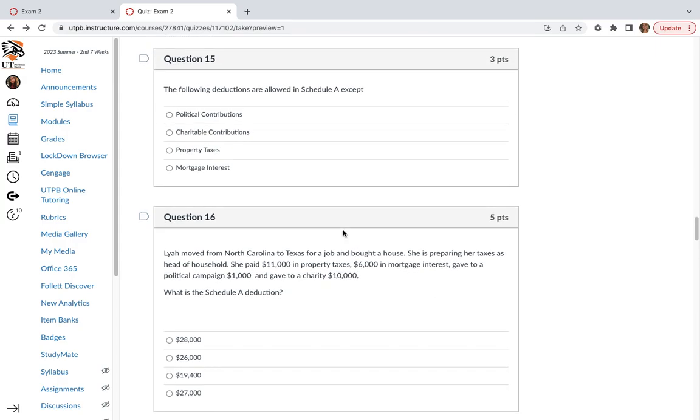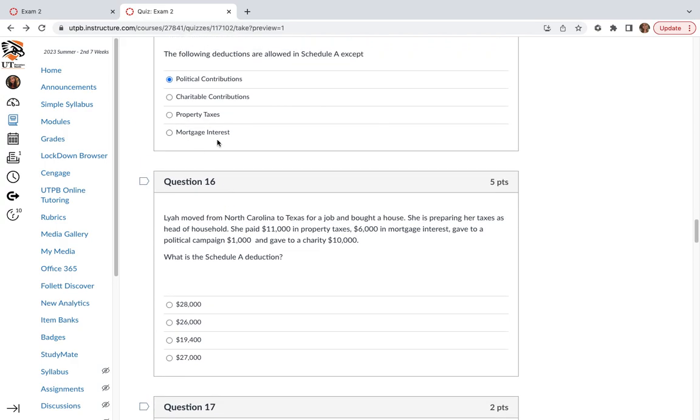The following deductions are allowed in Schedule A except, okay guys, political contributions are not deductible in Schedule A. This is very important that you know this because in the following questions, you are going to see a lot of limitations involved and things that shouldn't be deducted. So political contributions, not deductible at all. Charitable contributions are deductible. Property taxes are deductible up to $10,000. If you're married filing separately, it's $5,000. So, mortgage interest, there is a limitation if the interest is more than a certain amount. Don't quote me on this, but I believe it's $750,000.